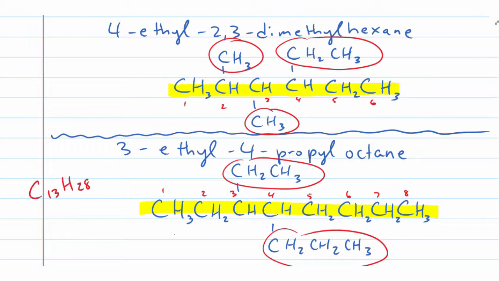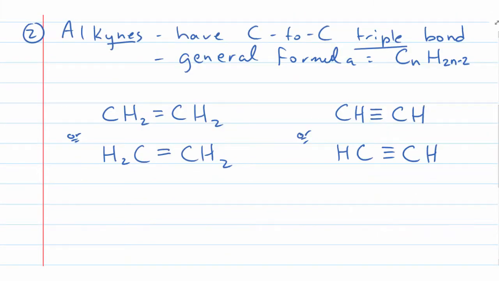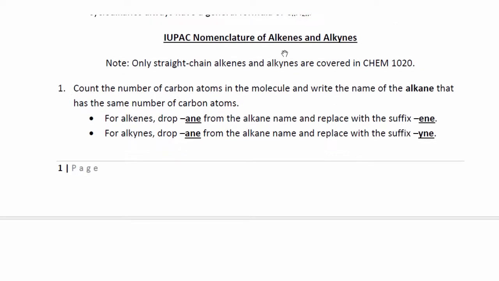So now, when it comes to naming these, what we're going to do is go to our naming rules down at the very bottom. The first thing I want to mention here is this note. You can highlight this one. In Chem 1020, you are only going to be responsible for the straight chain alkenes and alkynes.